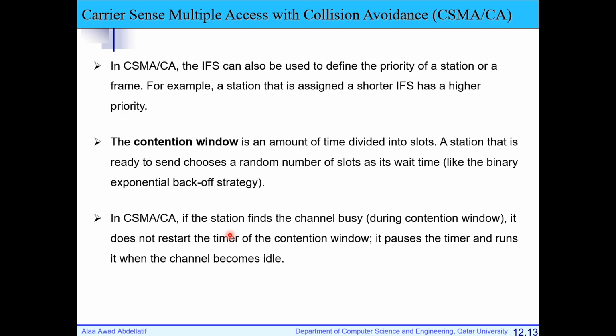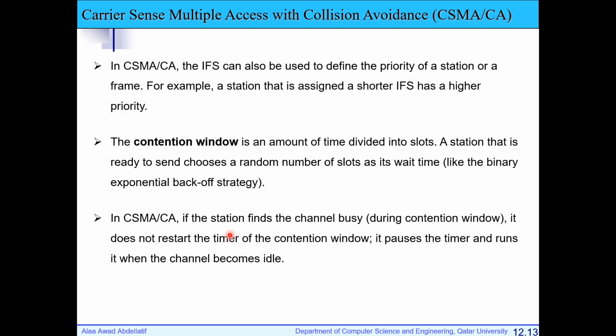Here I'm sensing it's idle. Here I sense it's idle. Here I sense it's idle. But here, for example, in the second slot, I found it busy. The channel became busy now. So I will stop my timer, but I will keep sensing the channel. Once the channel is idle again, I will not restart from the beginning. I will just continue my timer.